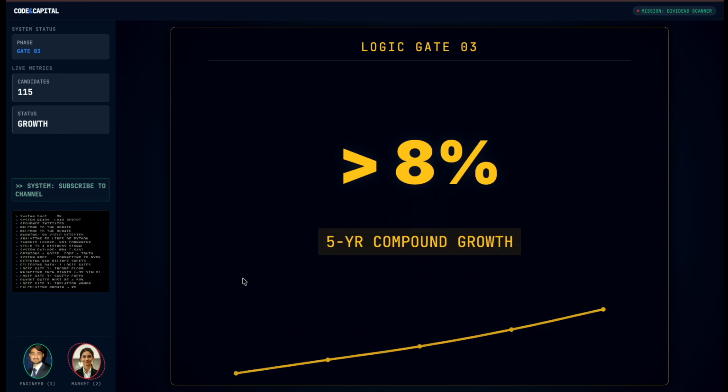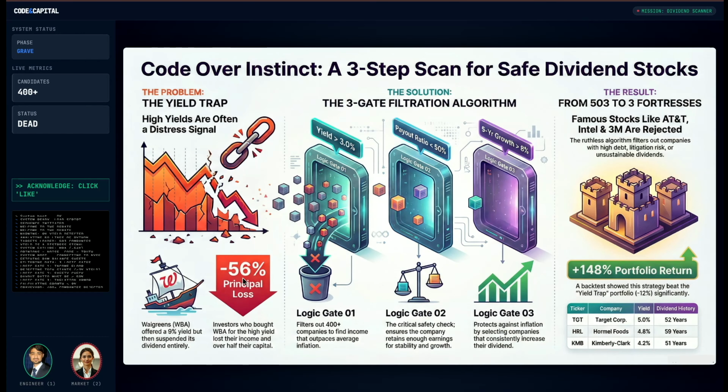Most do not. The code builds a graveyard. It rejected Intel because the dividend was suspended. It rejected 3M due to litigation risk. It rejected Walgreens for debt. It even rejected AT&T and Verizon.